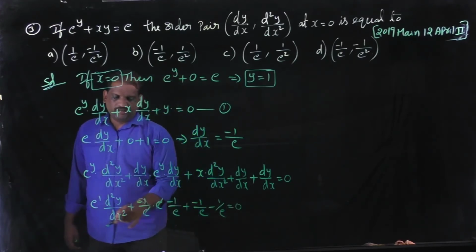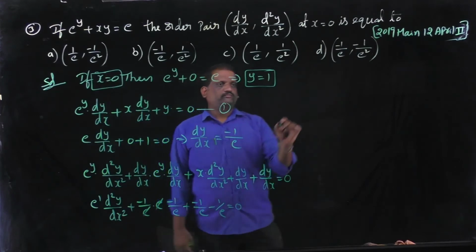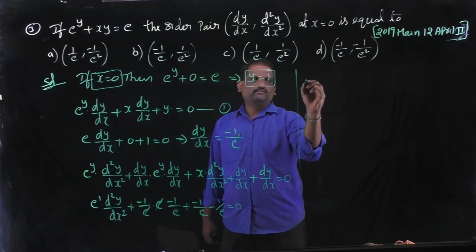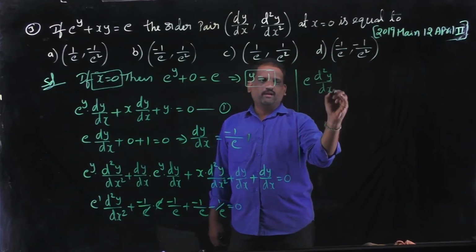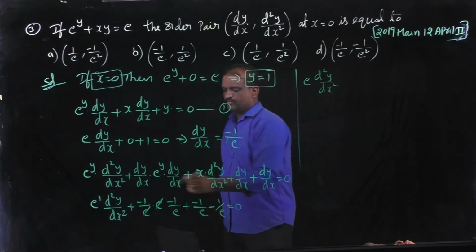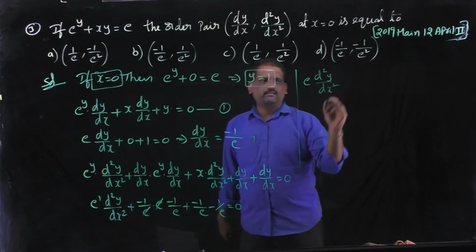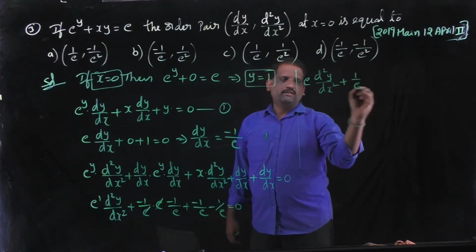Here e cancelled. e into d square y by dx square, plus minus of minus plus 1 by e.